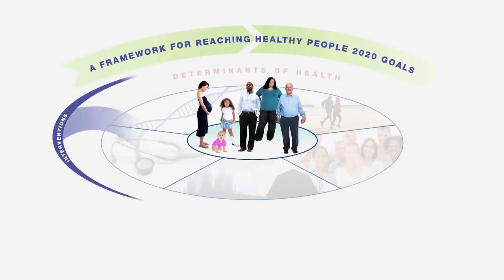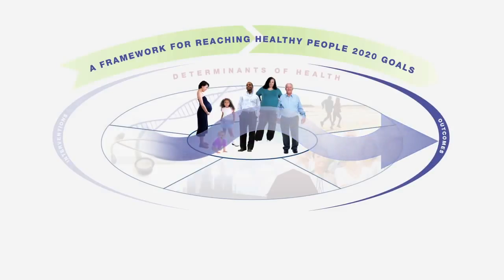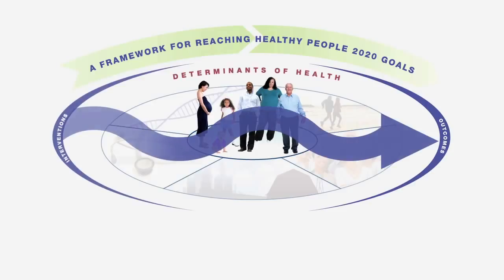Public health interventions typically target one or more determinants of health through information, policies, and programs. Each intervention is designed to produce a specific health outcome or outcomes. Outcomes could include positive behavior change, reduction in diseases, conditions, and their risk factors, fewer injuries, improved well-being and health-related quality of life, and increased health equity and reduced health disparities. This is at the core of the Healthy People 2020 framework.